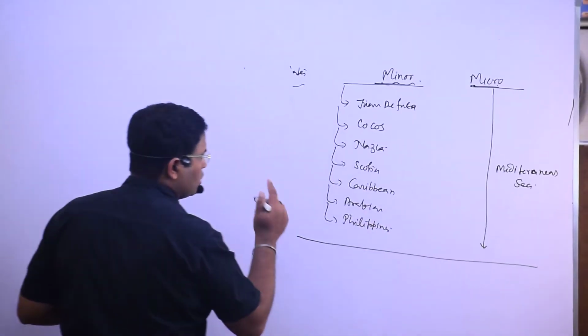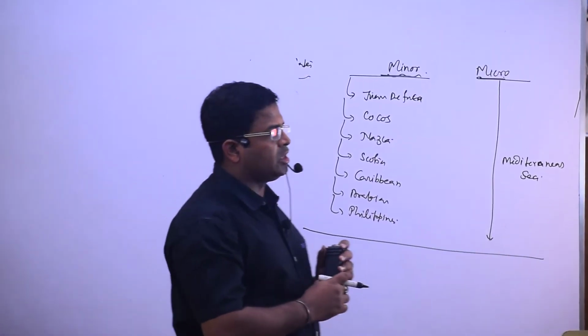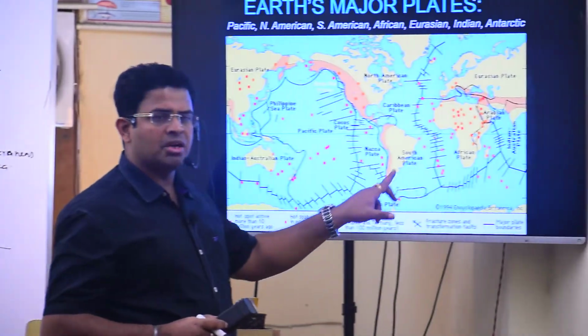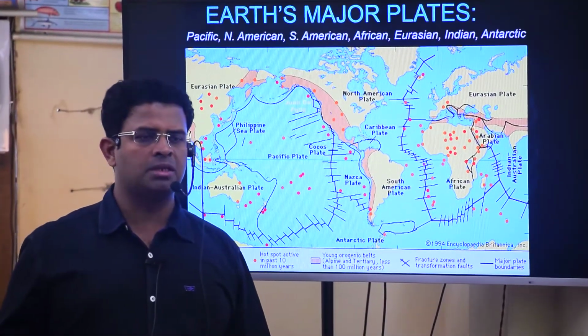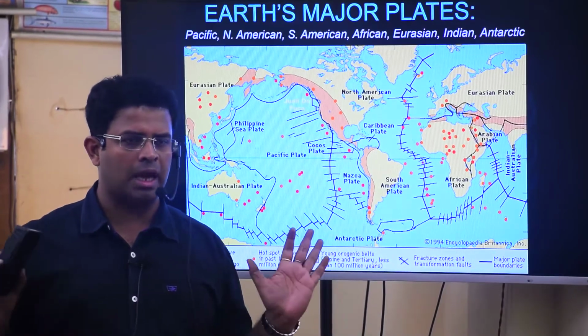Now, if I am talking about Mediterranean, then what is happening in the Mediterranean? यहाँ पर क्या दिख रहा है? Plate margin. What is the meaning of margin? Where the two plates are coming in contact.